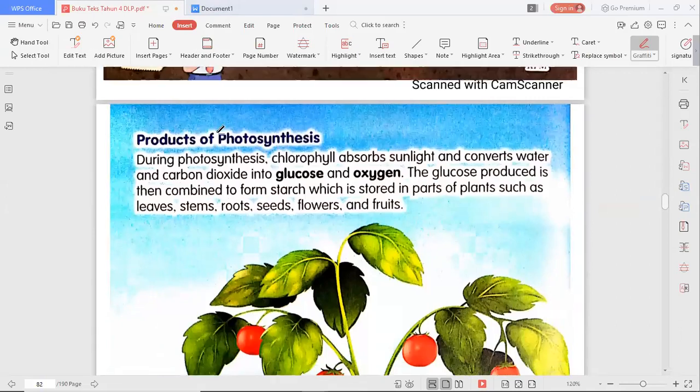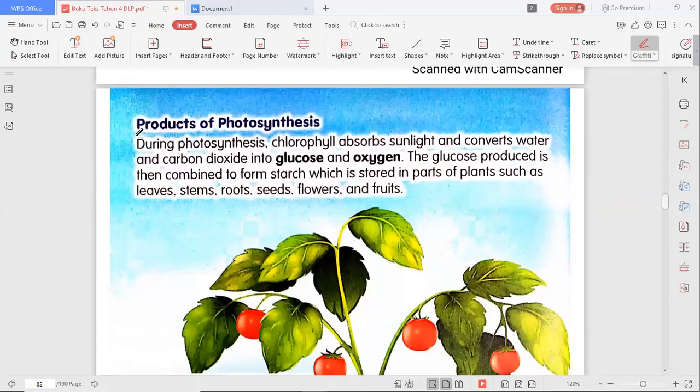Products of photosynthesis. So let us look at the products of the photosynthesis. During photosynthesis, chlorophyll absorbs sunlight. Okay, let us highlight it. Chlorophyll absorbs sunlight and convert water and carbon dioxide into glucose and oxygen.